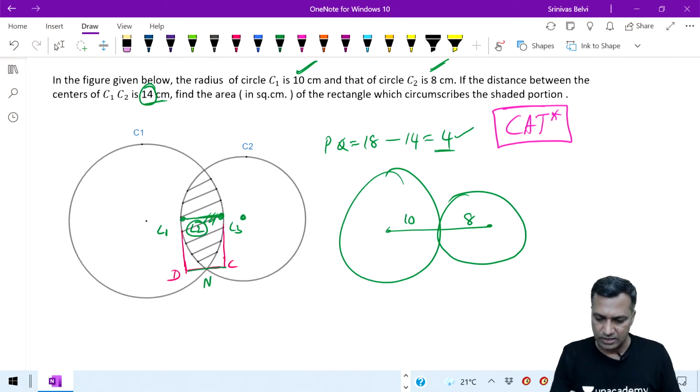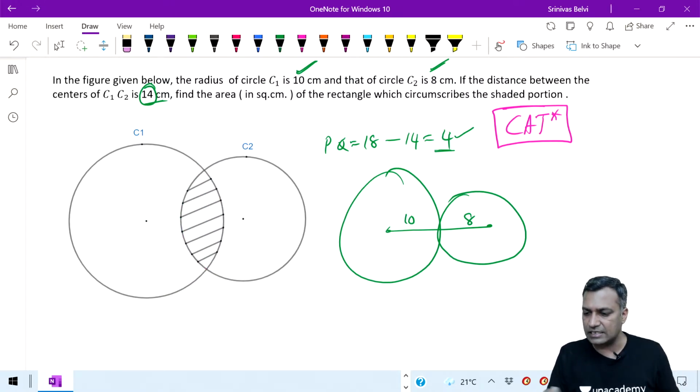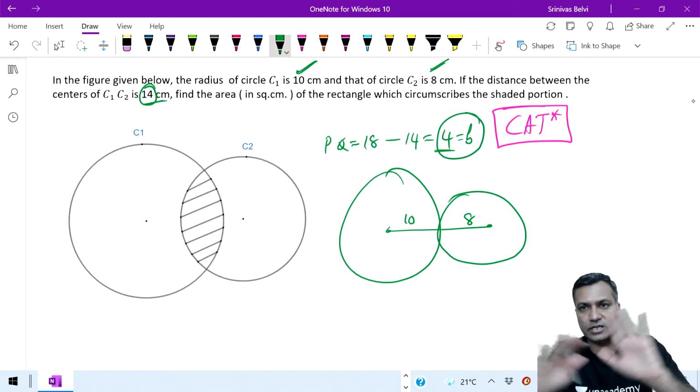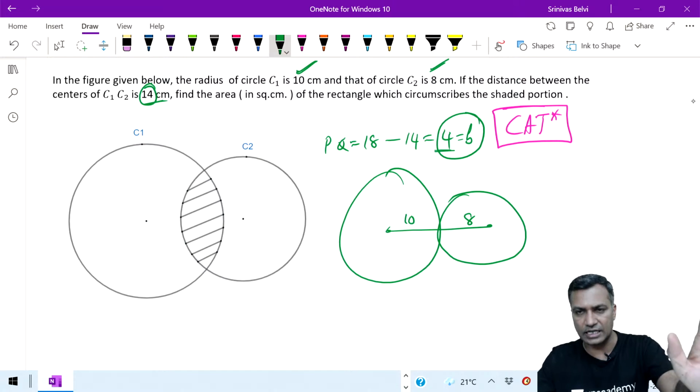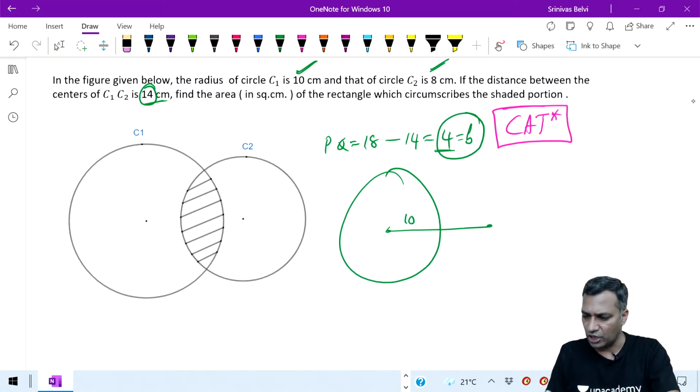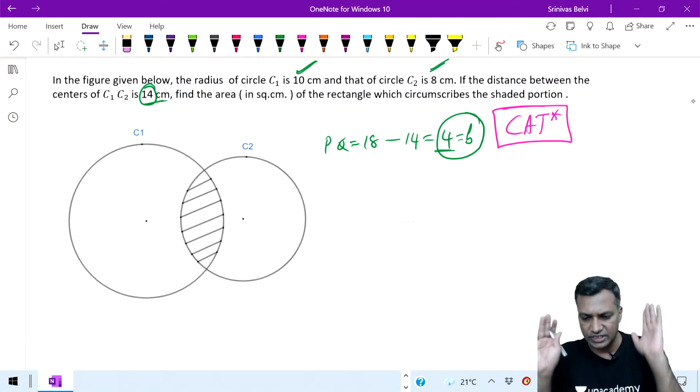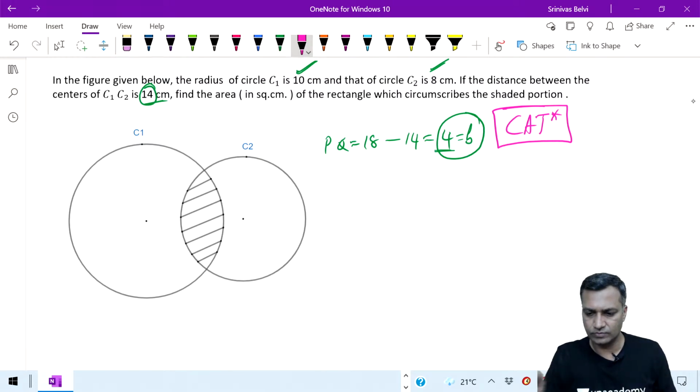This is what we discussed in one of the lectures. Can I say that the breadth is 4 units? The breadth of the rectangle is 4 units, is that clear? Shall we close that, or do you want an explanation there? Is that clear? Shall we close? The breadth is 4. We just have to find the length now. Shall we close the thought that the breadth of the rectangle is 4?